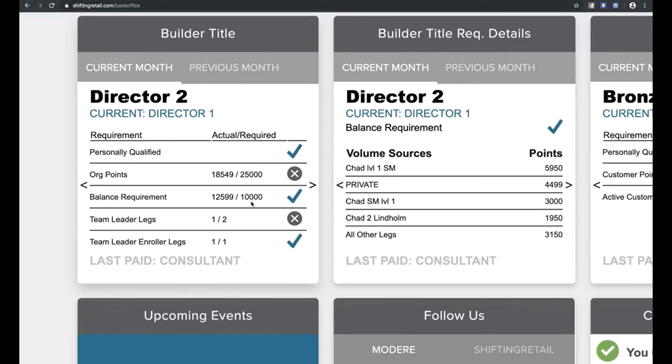If you look at this one, this is an example of the opposite. What's required is a balance leg requirement of 10,000, but in this example, you already have 12,599. In other words, what you actually have is more than what's required. So that's why you would have a check mark here. Team leader legs, what's required is 2. You would have 1, so there's an X. And team leader enrollment legs, what's required is 1, and you have 1. That's why you have the check mark. So that's how that works.